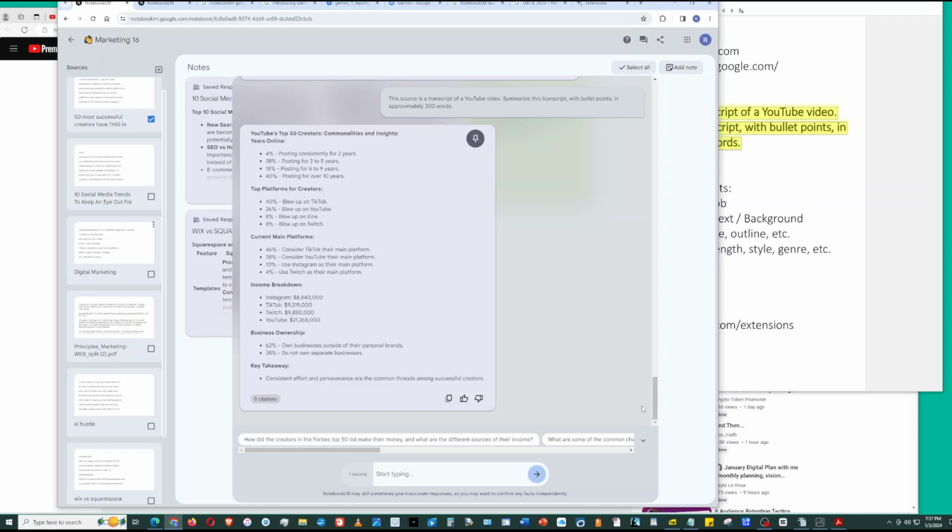This is useful information. Income breakdown. Instagram, 8.8 million. TikTok, 9.2 million. Wow. Now I see why people are doing TikTok. Twitch, 9.85 million. YouTube, 21 million. Oh, YouTube's the highest. So YouTube is number one at 21 million. And then Instagram, TikTok, and Twitch are all around 9 million.